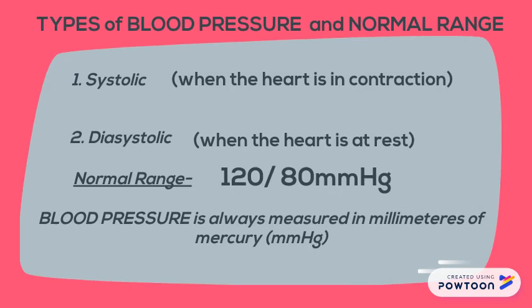Types of blood pressure and its normal ranges. The first one is systolic, when the heart is in contraction. The other one is diastolic, when the heart is at rest. Normal range is 120 over 80 mmHg. Blood pressure is always measured in millimeters of mercury, which is mmHg.